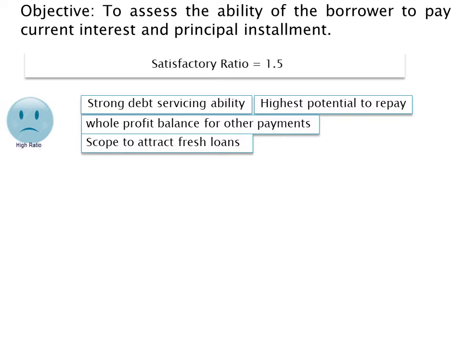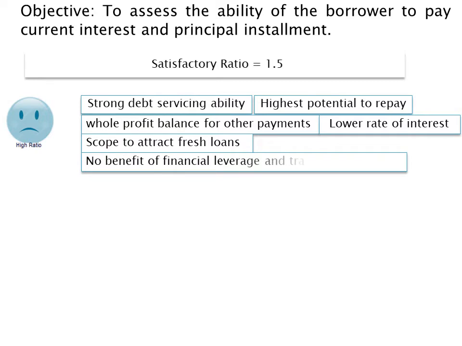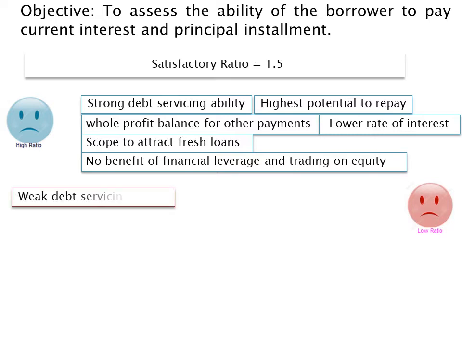Firm with high ratio may get loan at lower rate of interest than the prime lending rates due to no risk of default involved. However, such firm won't get benefit of financial leverage and trading on equity as it indicates less portion of debt and more portion of equity in the financing of assets. And if this ratio is low, it indicates weak debt servicing ability of the firm. Such firm will not be able to pay interest and installments as and when fall due.